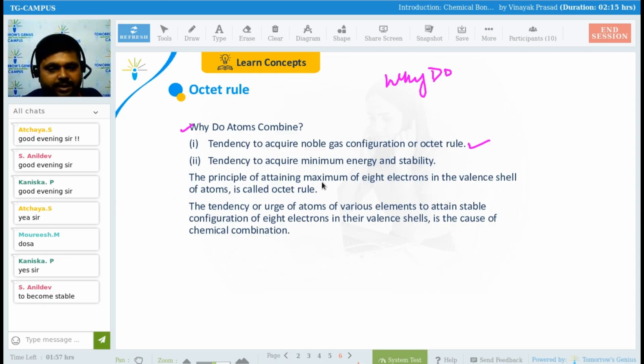Now, come to the second point. Tendency to acquire minimum energy and stability. Getting my point? When you are in a stable phase, it means there is a minimum amount of energy with you. If atoms are not stable, if molecules are not stable, it means they have high energy. There will be high energy in case of not stable. If they are stable, it means they have low energy. Clear here?